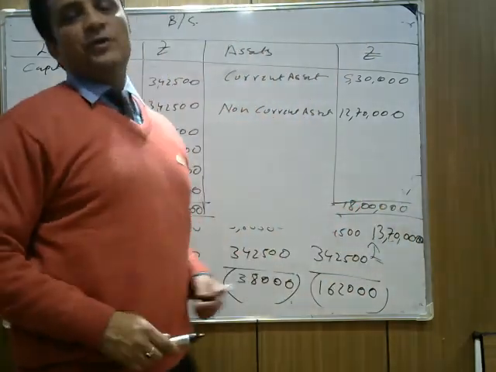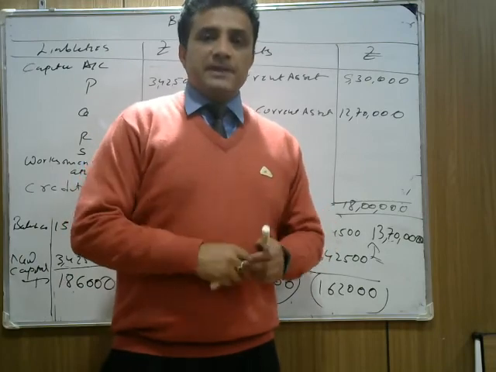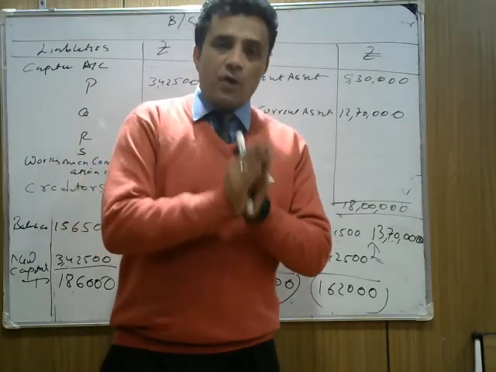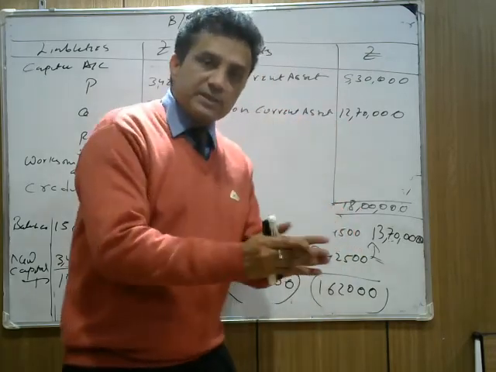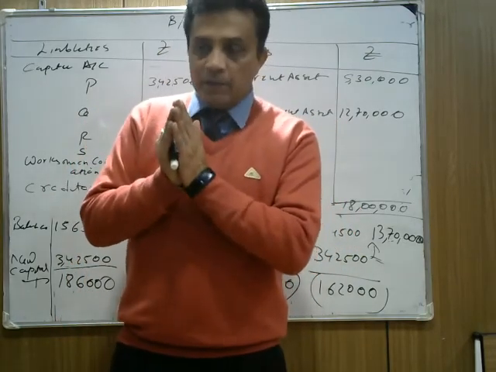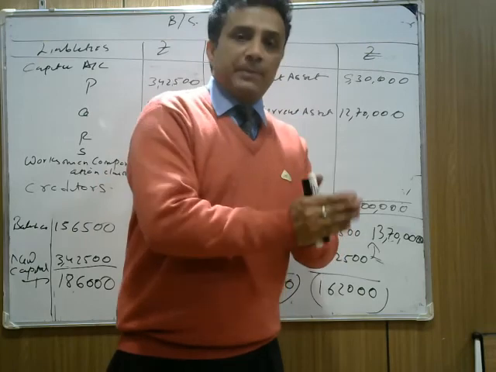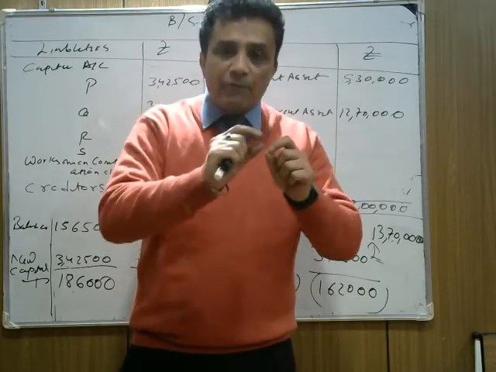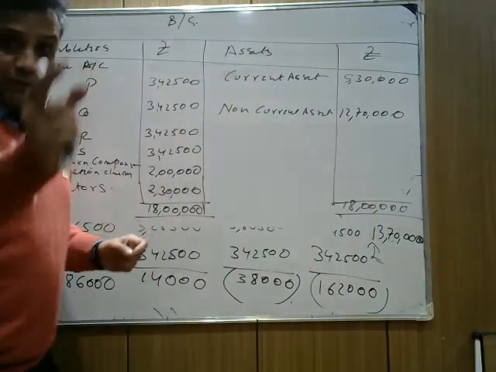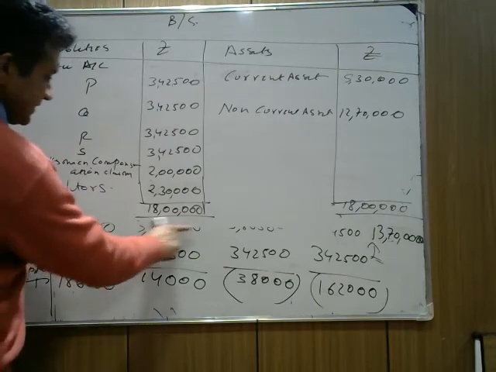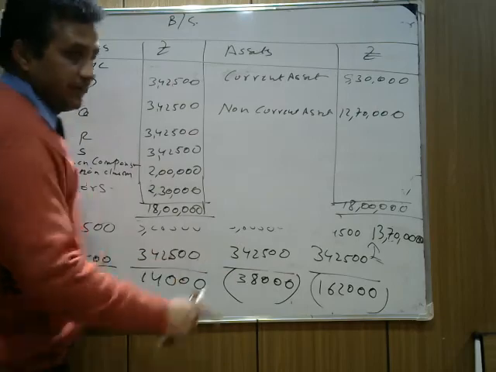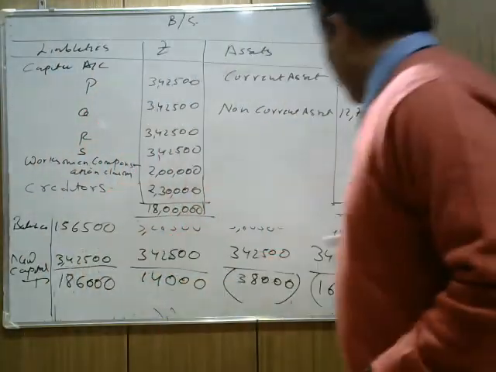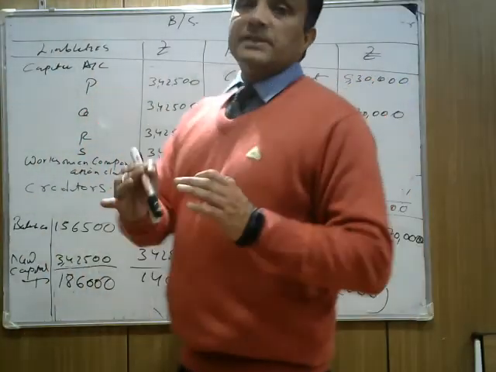Now that's how we do the question. This is a simple exercise. You understand the basic concept of how we adjust the capital account. The important part is to adjust. Now how to adjust? If the new ratio is given, find the new capital. New capital can be found with the help of balances. Finding the balances is the important part. The new capital is given, the new capital we find out. Now this is an important part.